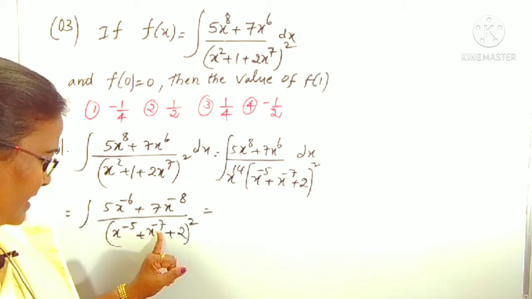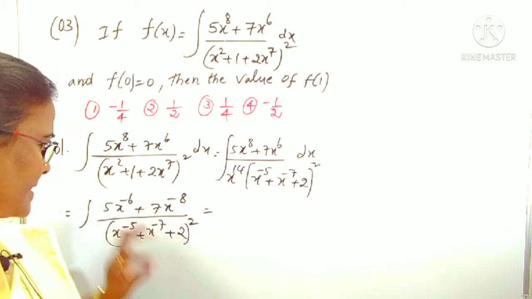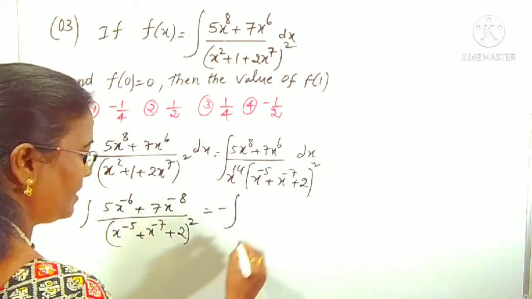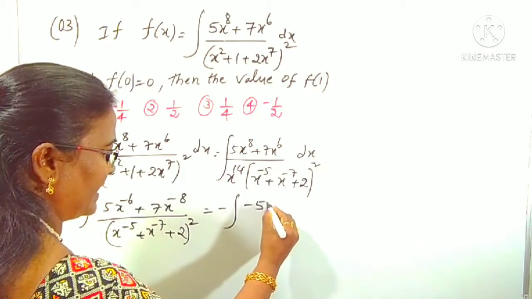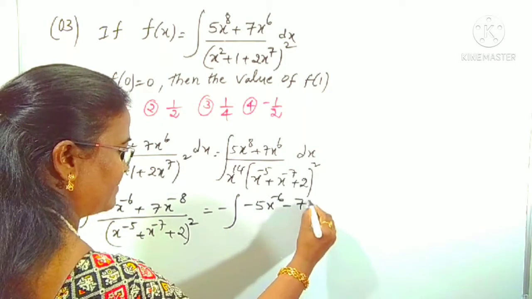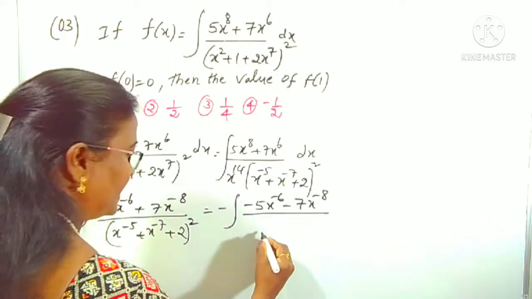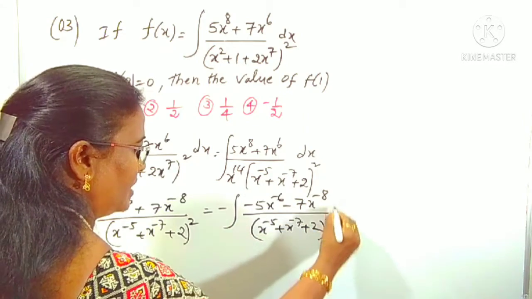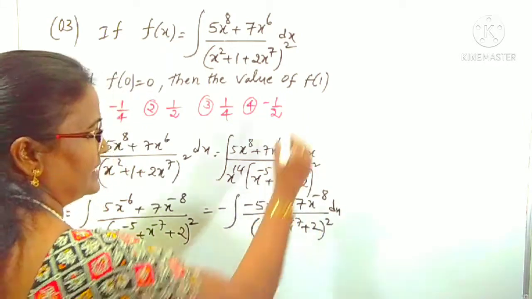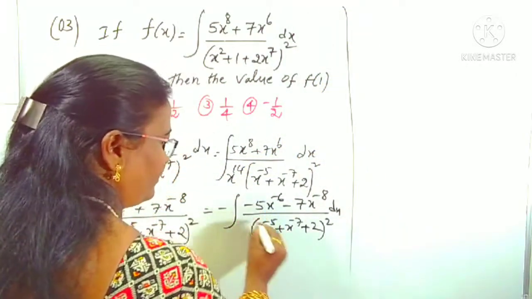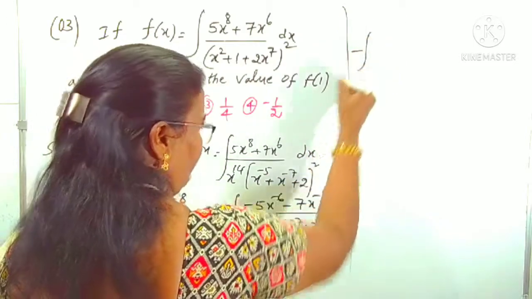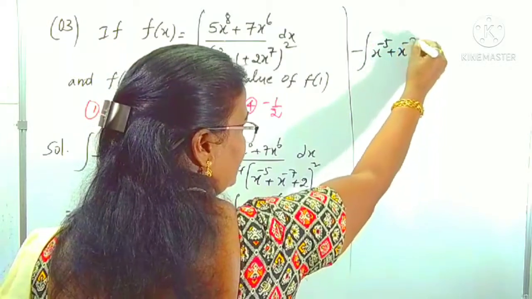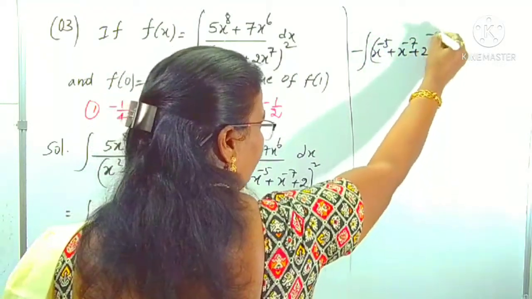Same way, what is the x power minus 7 derivative? Minus 7 into x power minus 8. Here also the minus sign is missed. Means I am writing this as the integral of minus 5x power minus 6 minus 7x power minus 8 by (x power minus 5 plus x power minus 7 plus 2) whole square. Okay, now its derivative is here. Again I am rewriting it like this. I am taking the denominator as x power minus 5 plus x power minus 7 plus 2, whole square, with minus.